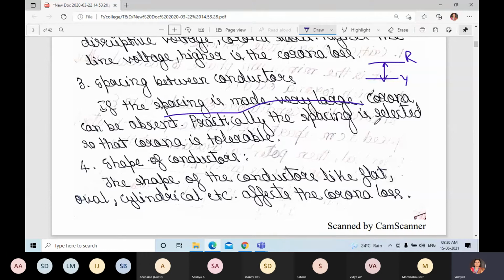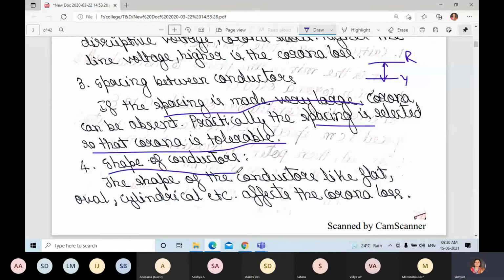Practically, the spacing is selected so that corona is tolerable. There will be a limit. If corona occurs, the conductor should be able to tolerate it.